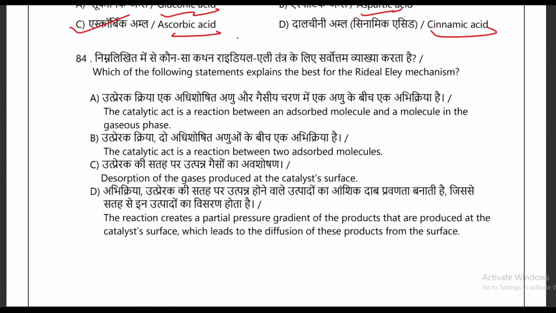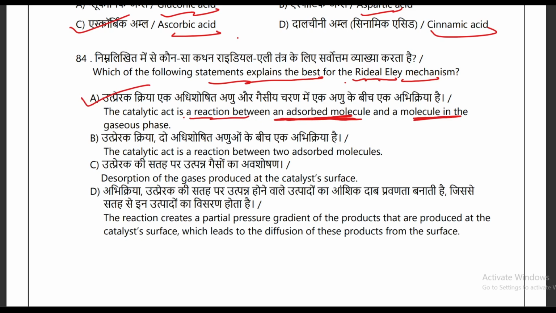In the next question, which of the following statements explains best the radial LA mechanism? Okay, so the radial LA mechanism actually is a catalytic reaction mechanism which involves a reaction between an adsorbed molecule on the catalyst surface and a molecule from the gaseous phase. They are providing you four options, and out of four options your correct answer is A. The catalytic act is a reaction between an adsorbed molecule and a molecule in the gaseous phase. So A option is your correct answer.